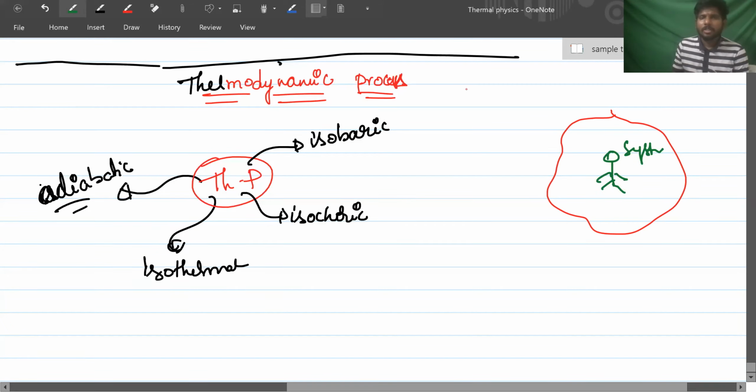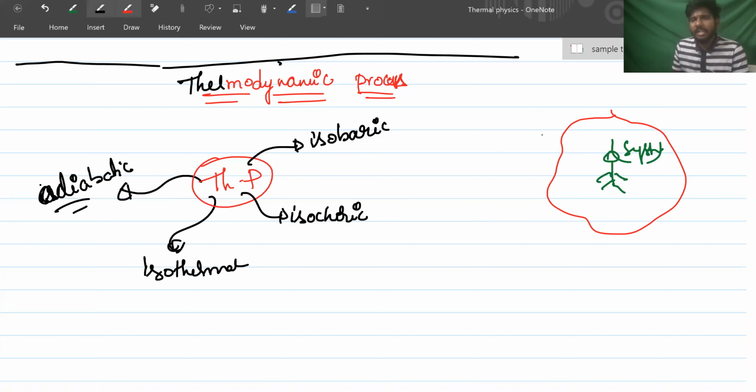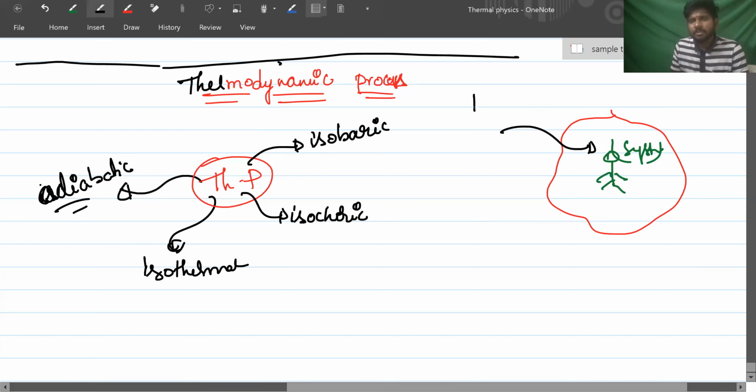So now, if heat is given to the system, dq is taken as greater than 0. System got heat energy, that means change in energy is greater than 0, that is positive. Yes, sir. If heat is removed from the system, dq is less than 0. By convention, that is negative. Okay. Yes, sir.